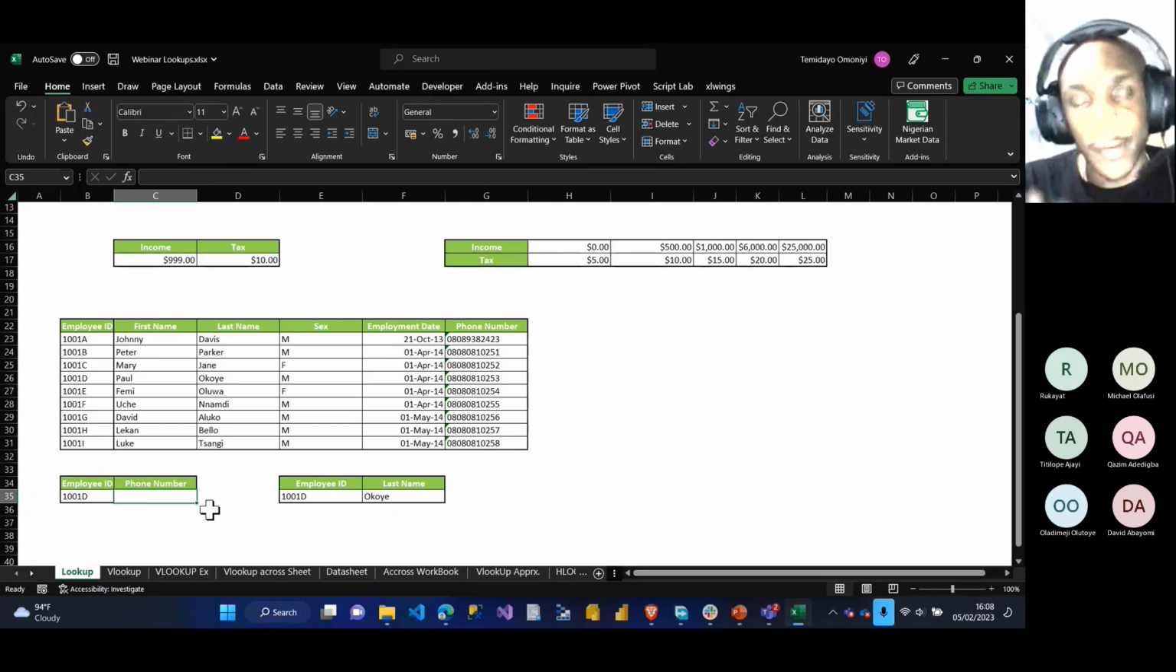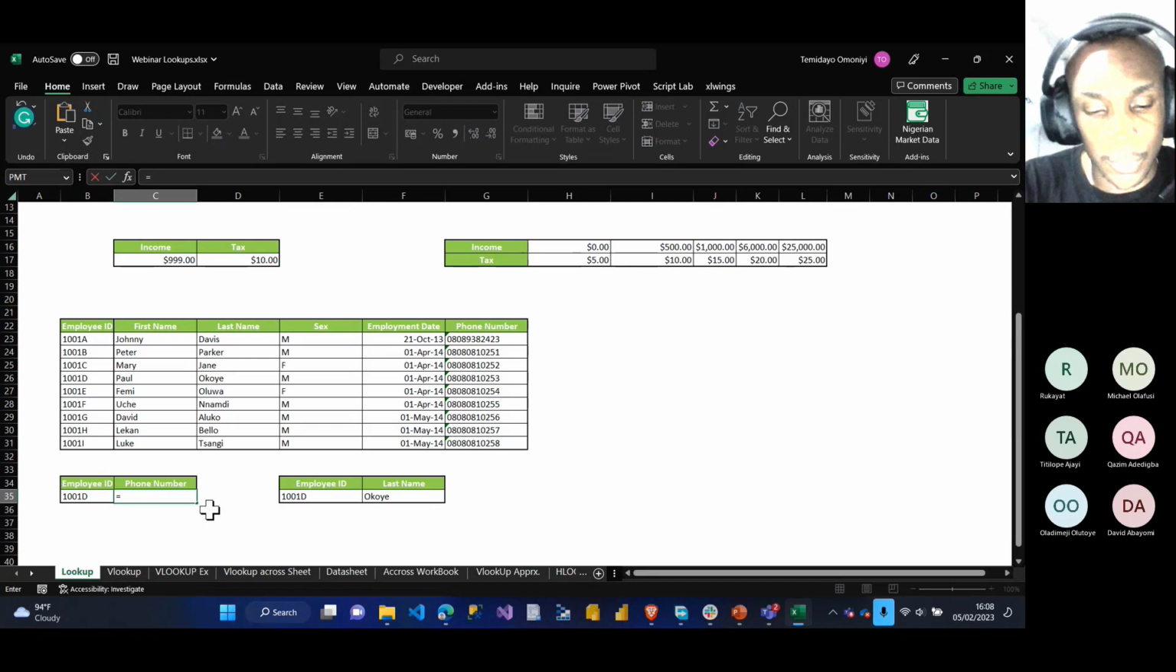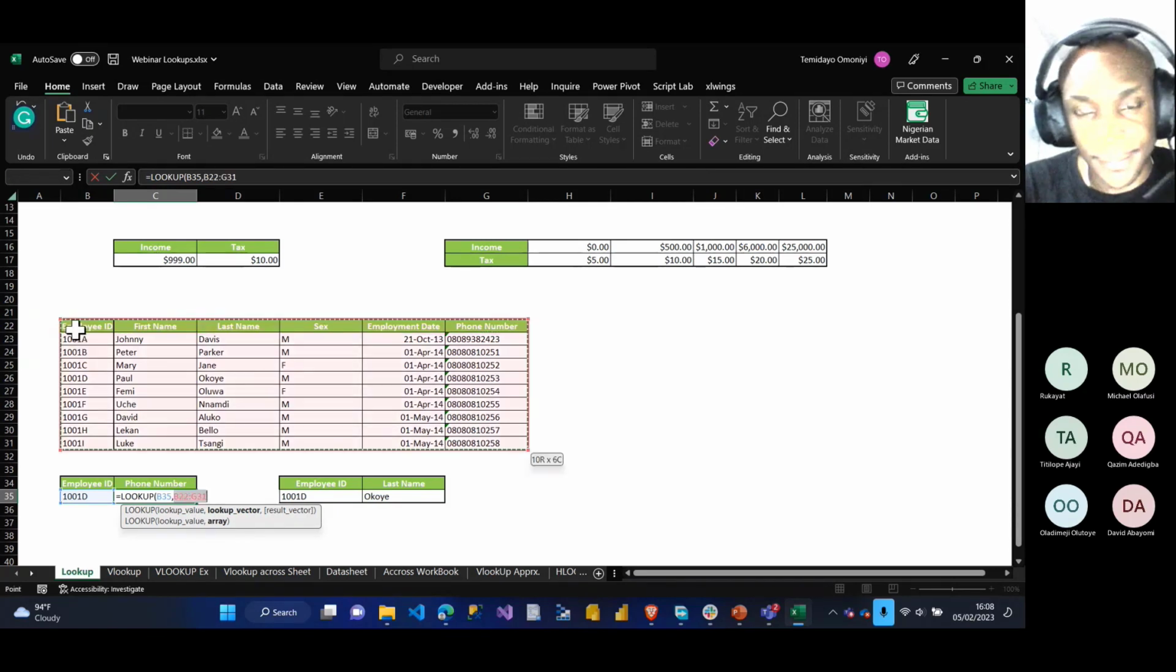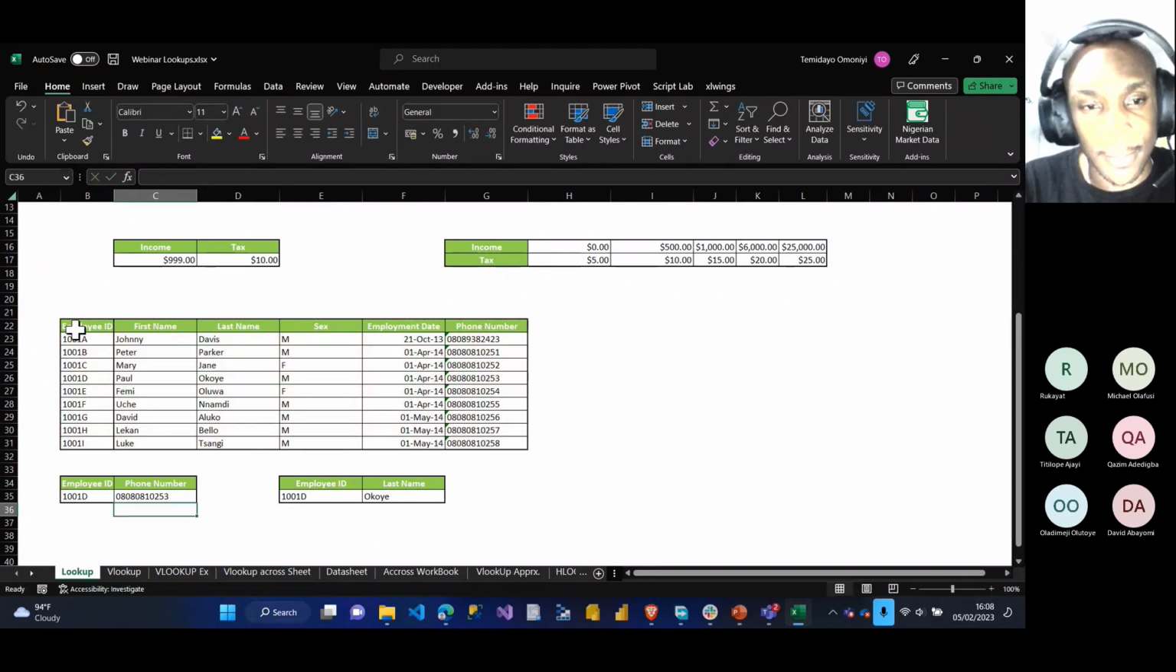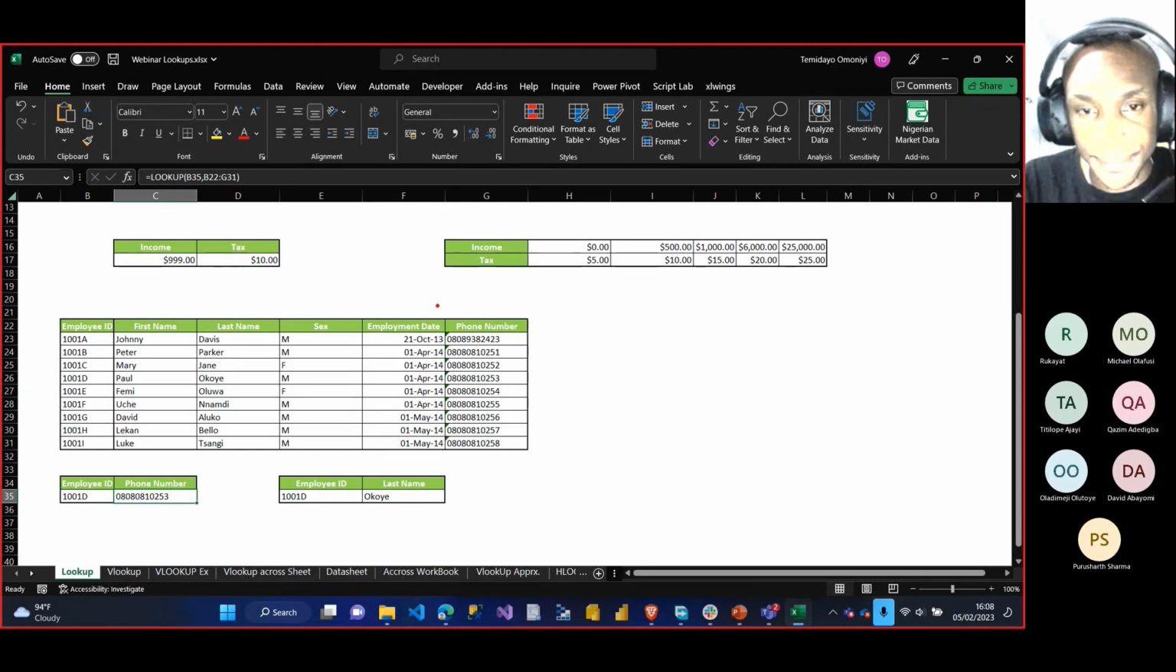So if I don't want to use the return vector, I use only the lookup value and also the lookup vector. What I mean by that, if I say equals to lookup, my lookup value is this one here, which is the employee ID, comma, lookup vector. I select this entire data this time around, Control Shift right, Control Shift down, and I close my brackets. Enter. You can see it's going to pick the last value, which is over here. It's always going to pick the last value.